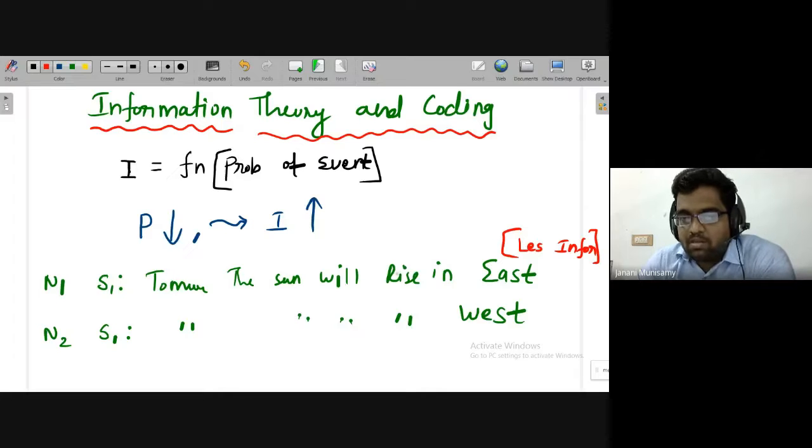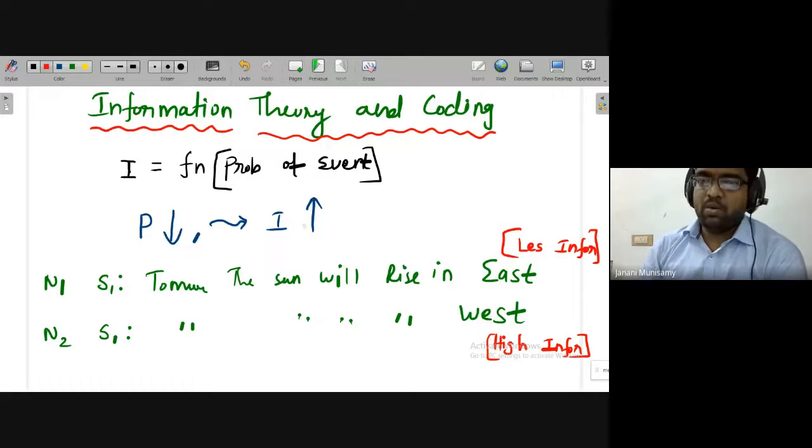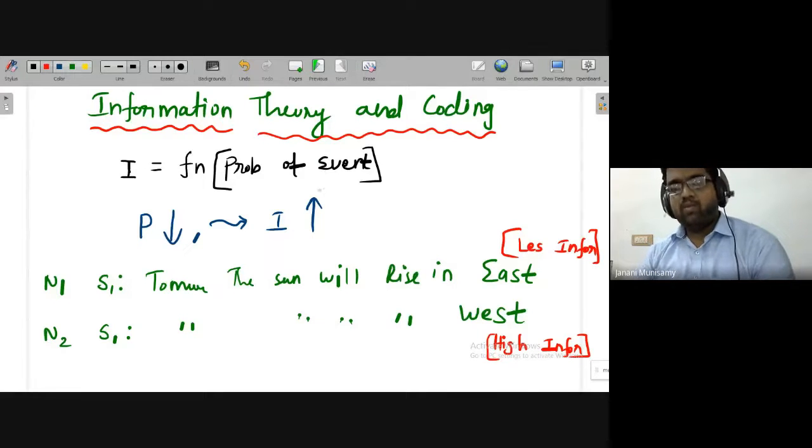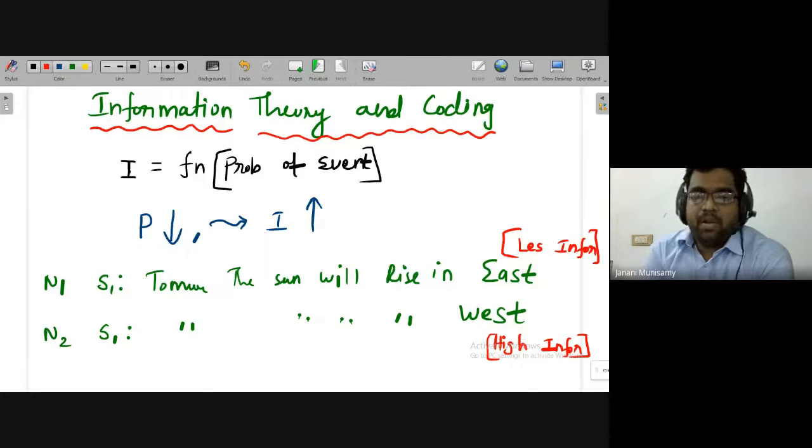So here, the statement from newspaper 1 will have less reach, because it is a regular event, so it has less information. And the newspaper 2 statement will have more attention, which means it will have more information. With this, you can easily remember that information and probability are opposite to each other. Later we will be exploiting this property. I'm just telling you now that information is just opposite to the probability of occurrence.